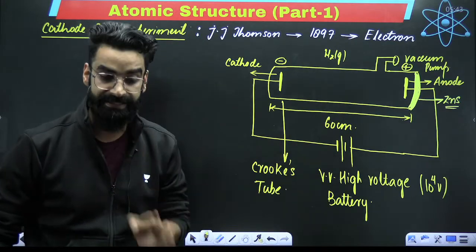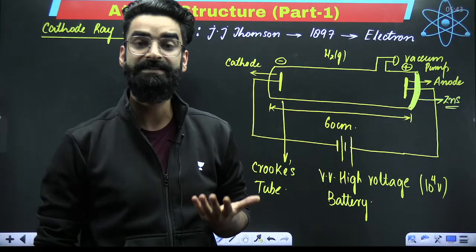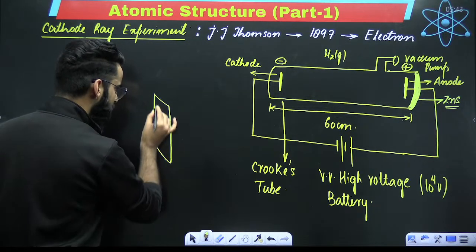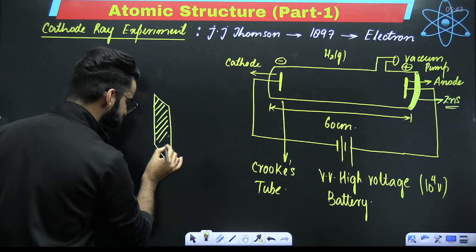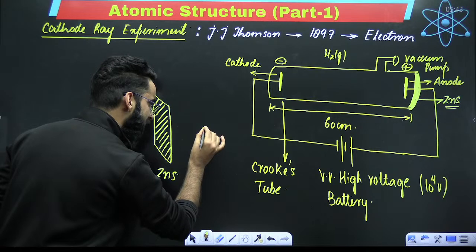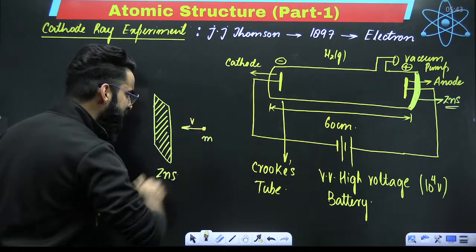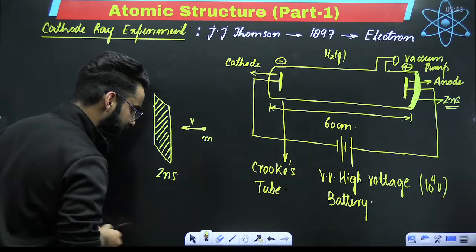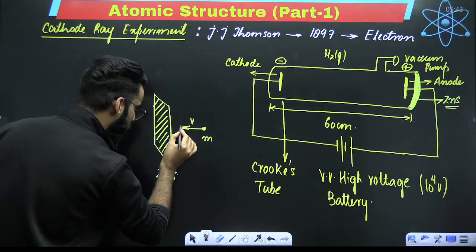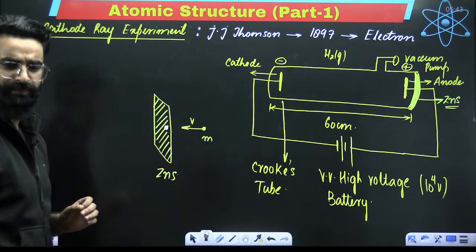Why was it coated with zinc sulfide? My dear students, there is a property of zinc sulfide basically. And what is the property of the zinc sulfide? For example, if this is a plate which is coated with zinc sulfide, whenever any particle which has got certain mass, moving with velocity v, strikes this zinc sulfide screen, at the point where the particle strikes, you'll find a bright spot.